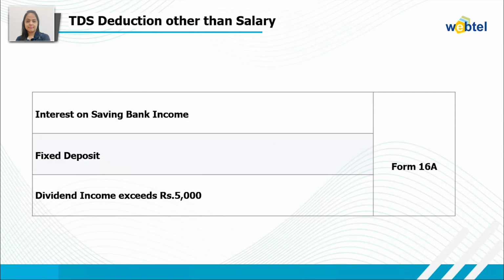And also, in case the TDS has been deducted on other than salary, then a Form 16A will be issued by the deductor. Like if the TDS has been deducted on receiving any interest income on the saving bank account, or if any fixed deposit income has been received, or if any dividend income exceeding 5,000 has been received, then the TDS will be deducted as per the relevant sections. Then you need to have the Form 16A as well at the time of filing your ITR.